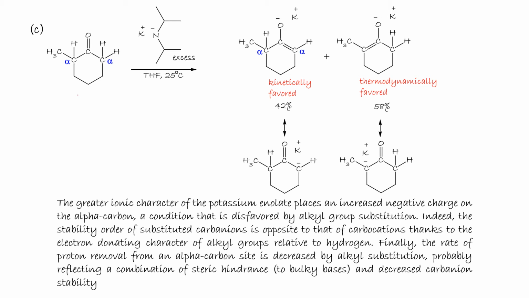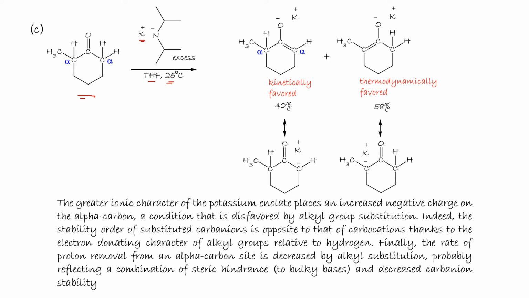Now we do the same reaction, but instead of using lithium, we use potassium diisopropylamide, THF at 25. The greater ionic character of the potassium enolate, because the electronegativity difference between oxygen and potassium is different from oxygen and lithium.